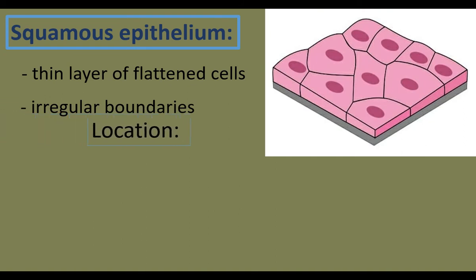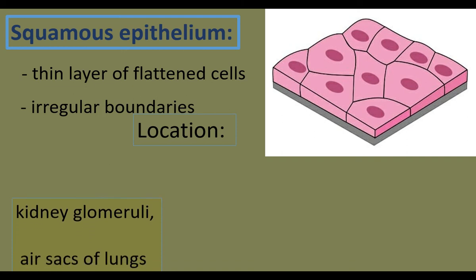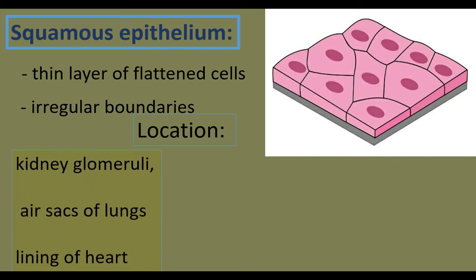This epithelium is located in kidney glomeruli, air sacs of lungs, lining of heart. Air sacs of lungs are called alveoli. Alveoli are made up of a thin layer of squamous epithelium. Through the membrane, carbon dioxide and oxygen are diffused. Kidney glomerulus consists of minute blood capillaries. These blood capillaries are lined by squamous epithelium.